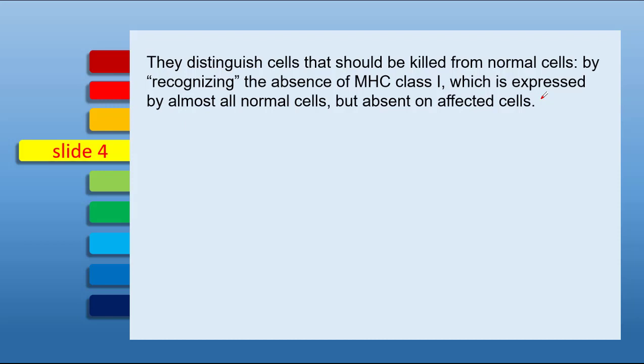Natural killer cells also have receptors for antibodies. When an antigen is combined with an antibody, these immune complexes bind with the receptors on the natural killer cells. Natural killer cells destroy the antigen. In addition to this, natural killer cells also have receptors that recognize viruses and kill them.